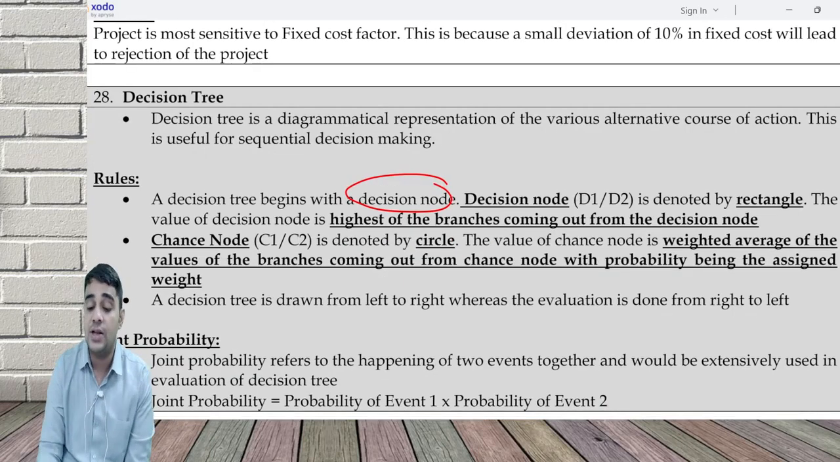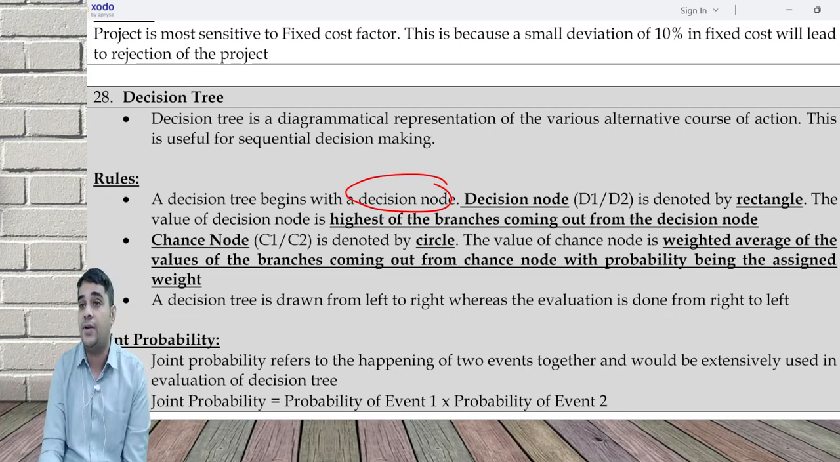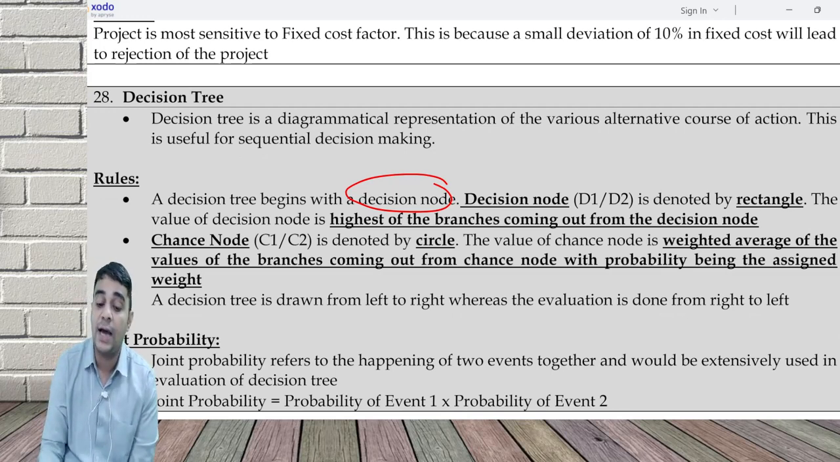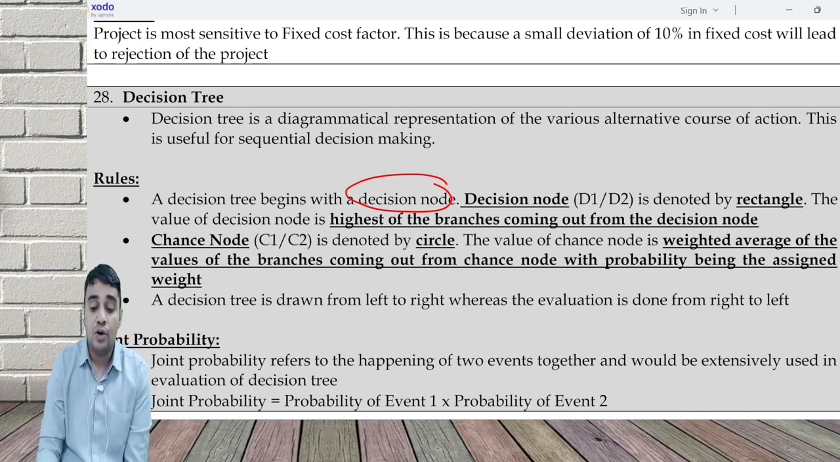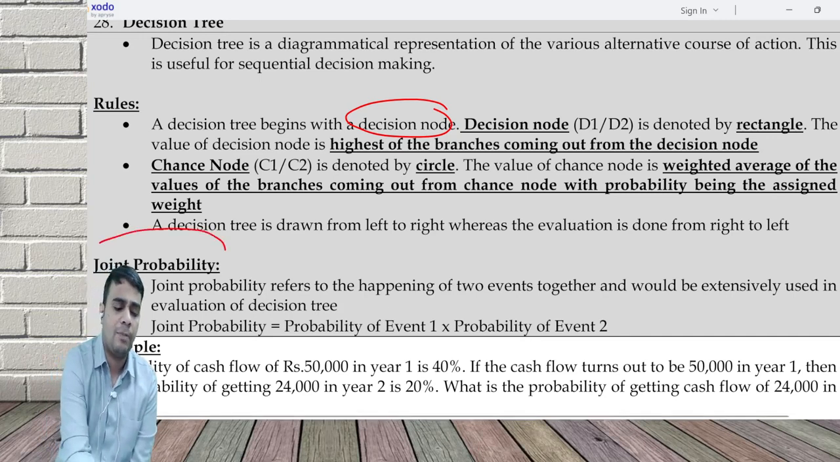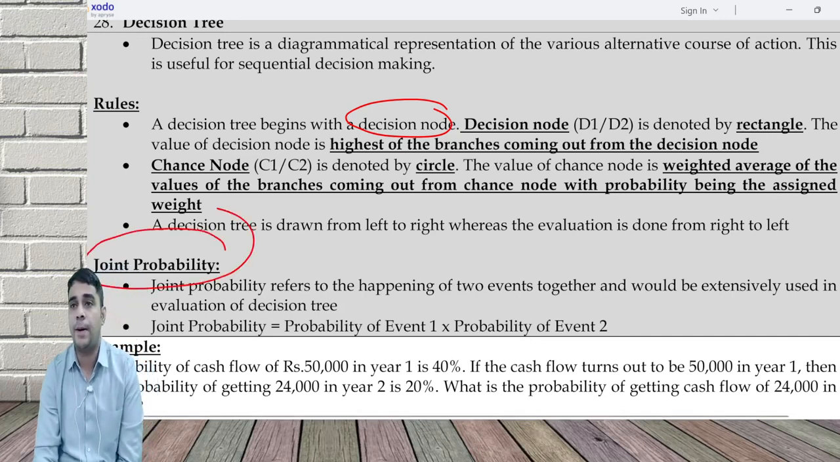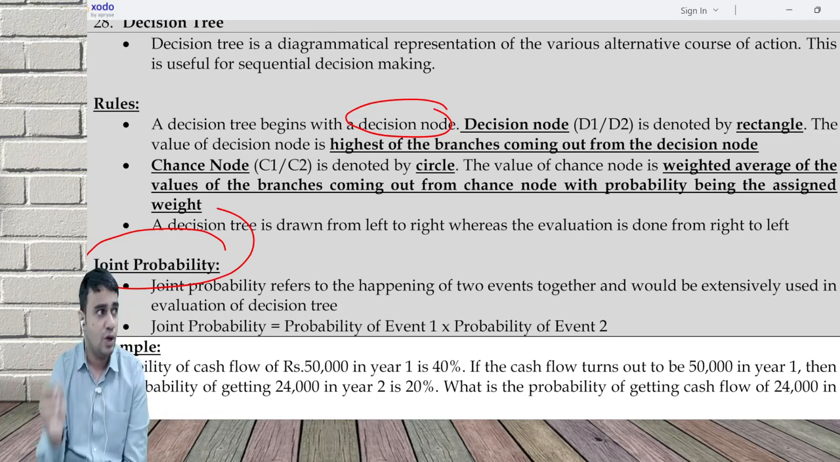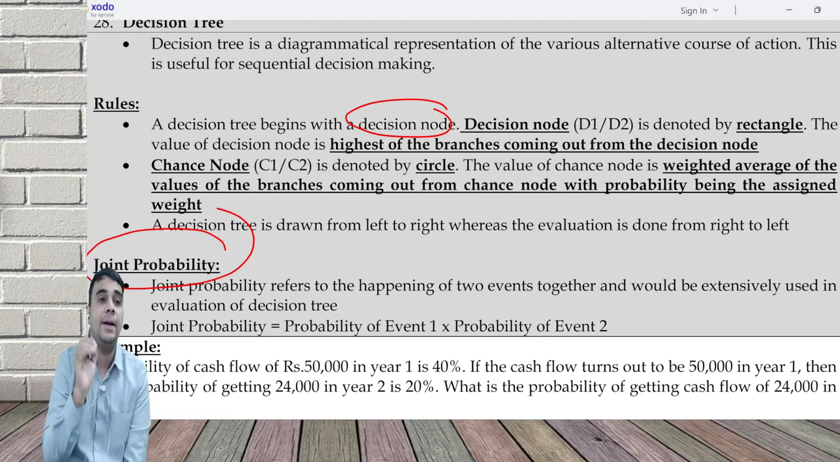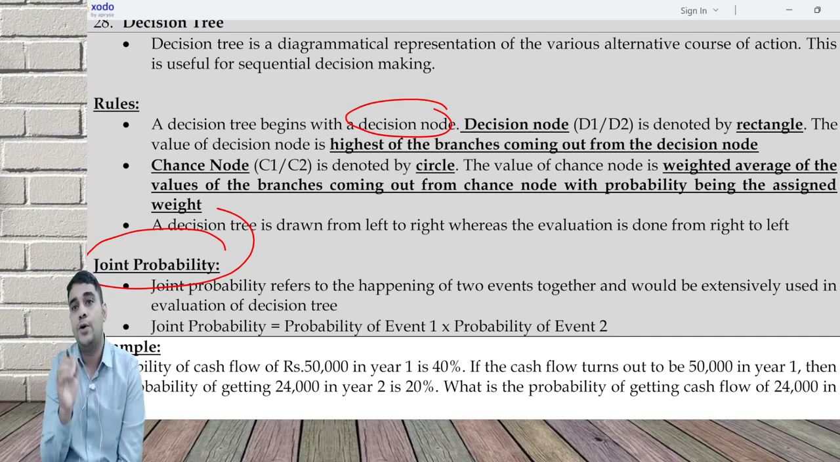The value of the chance node is the weighted average of the various branches coming out of the chance node, and decision node is the highest of the branches. You can decide whether you want to go to the top, whether you want to go to the bottom. To do all of this, somewhere joint probability is going to be very critical. We have analyzed joint probability at a few other places also. Joint probability is basically happening of two events together.